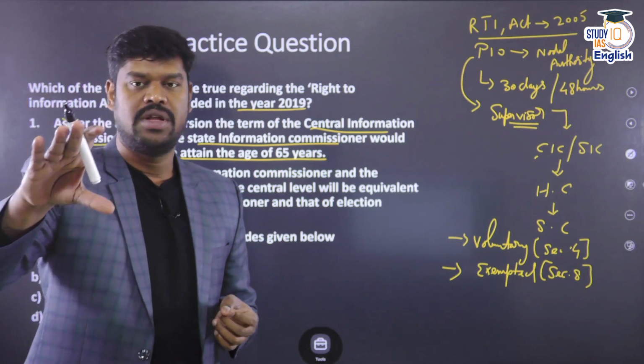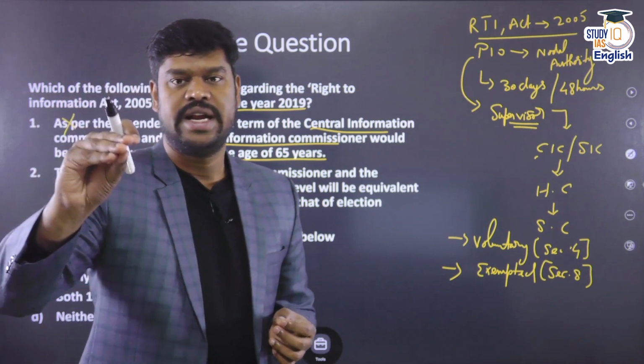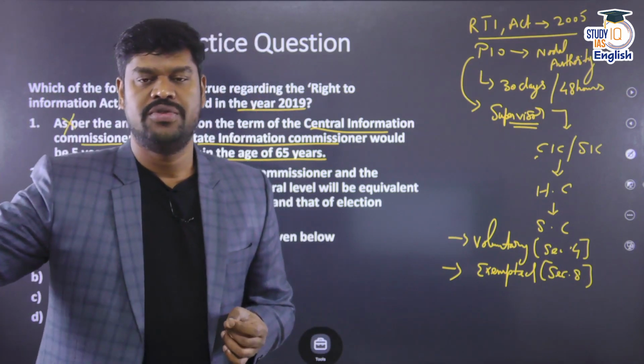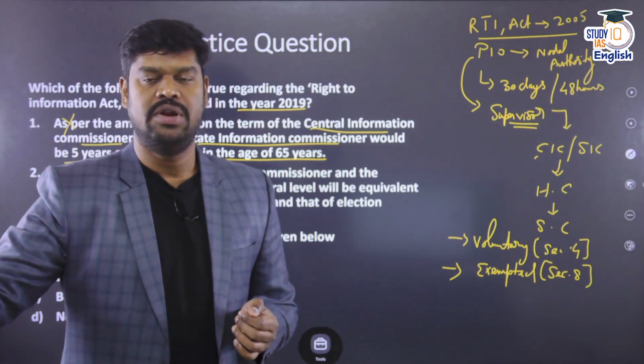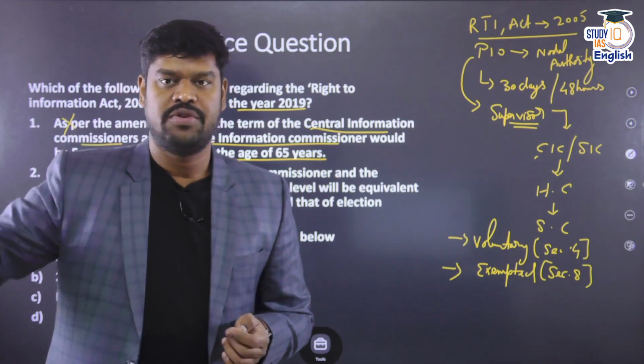Similarly, at the state level, the law said the salary of the state information commissioner would be that of the state election commissioner, and that of the other information commissioners at the state level will be equivalent to that of the chief secretary of the concerned state.